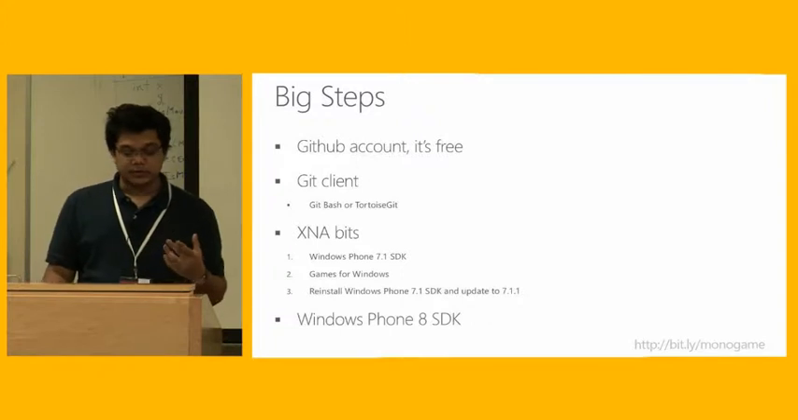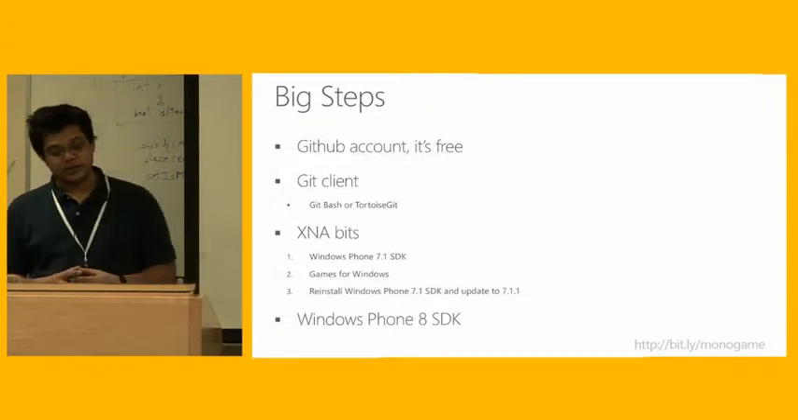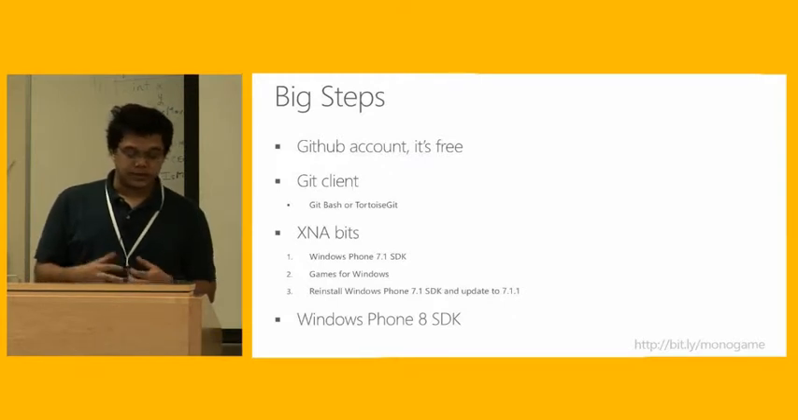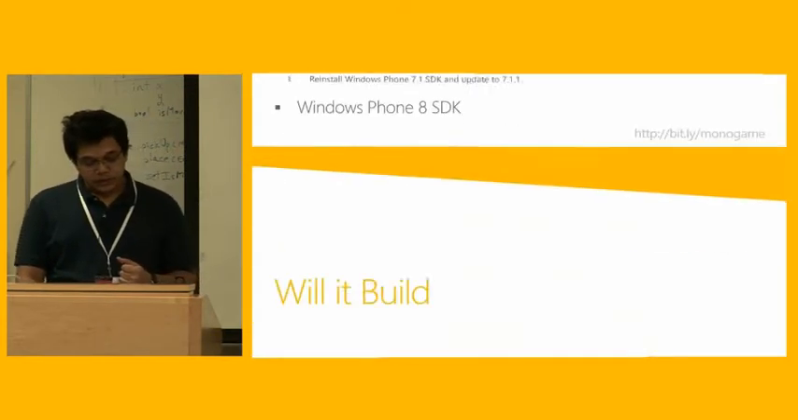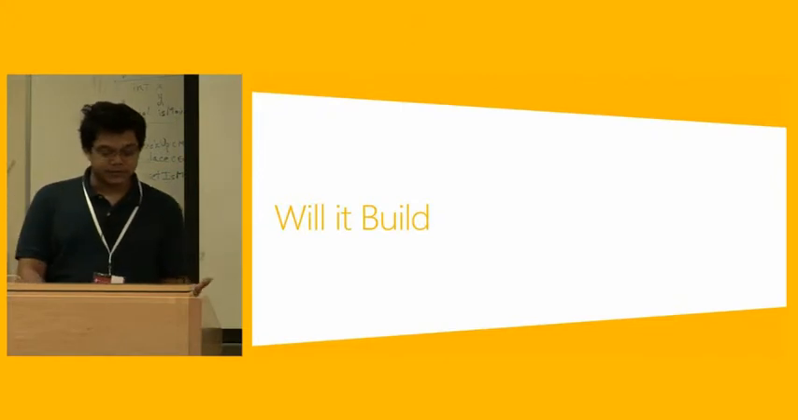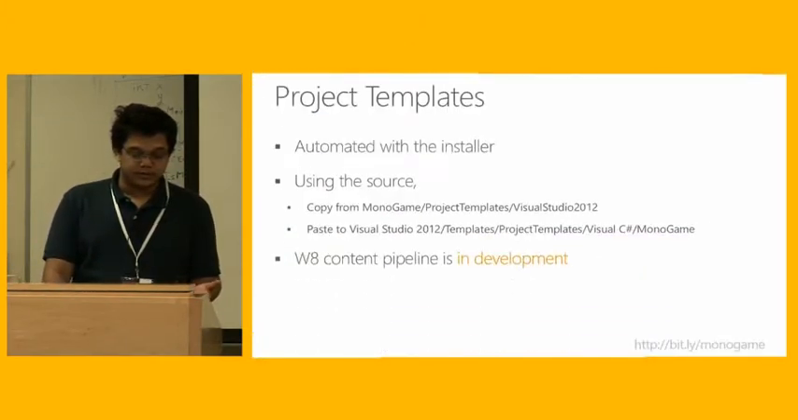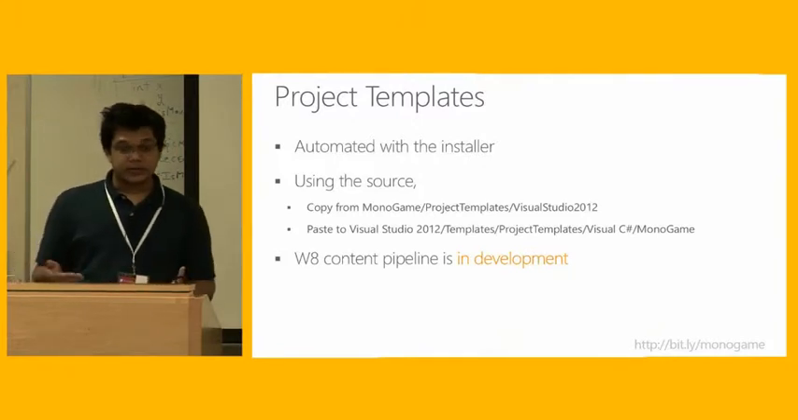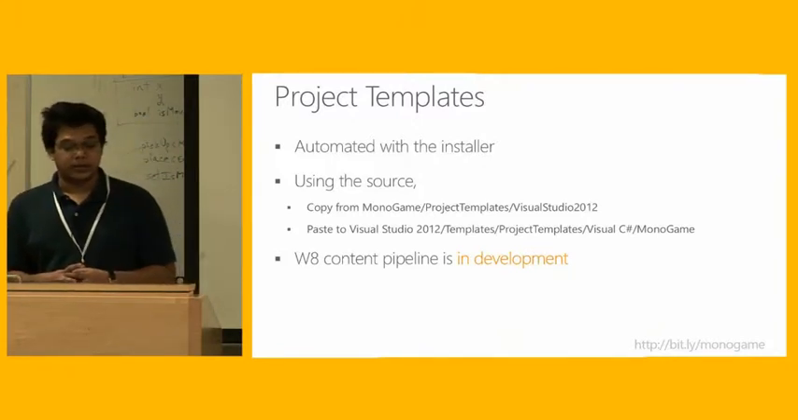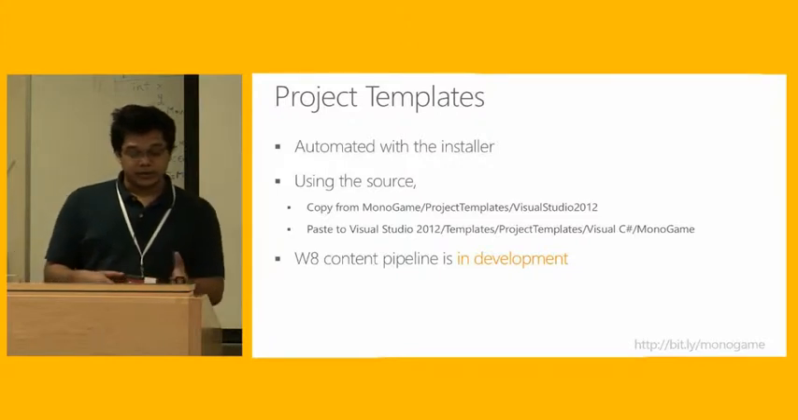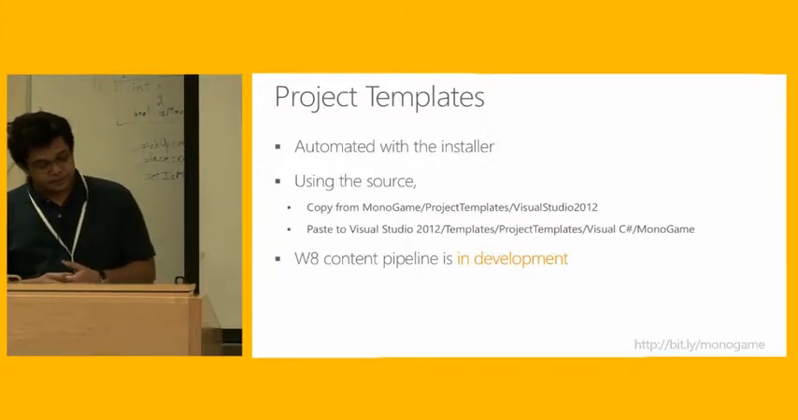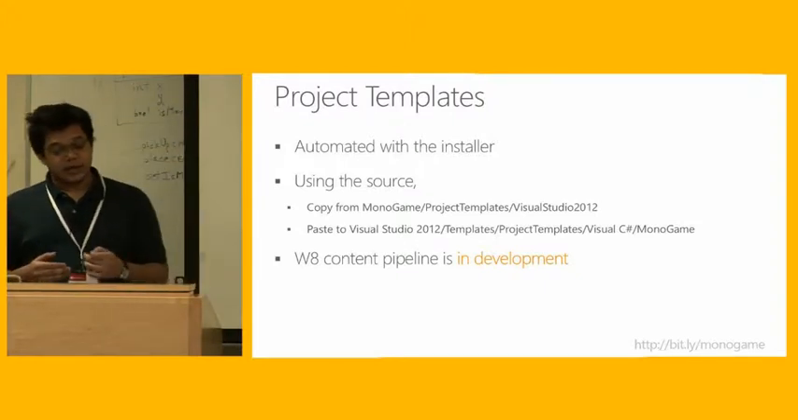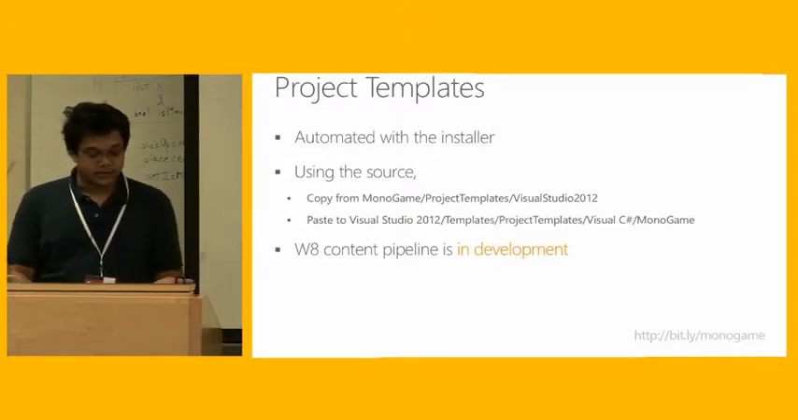Now, further to this, you're going to need the Windows Phone 8 SDK, which will enable you to build the content project. So the question then is, is it going to build? Because I'm really doing a lot of a hack. So I showed you the project templates. Those come automatically installed with the installer if you use that. Otherwise, you copy the source like I did. And the Windows 8 content pipeline is still in development, like I said. So let me see if this will actually work.